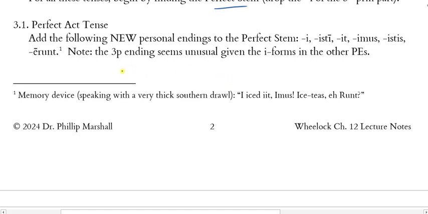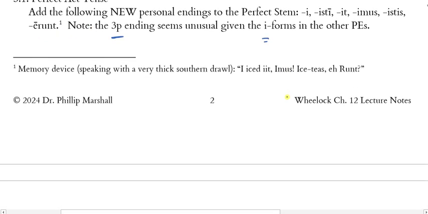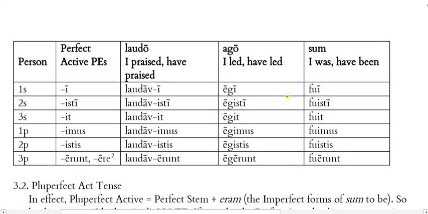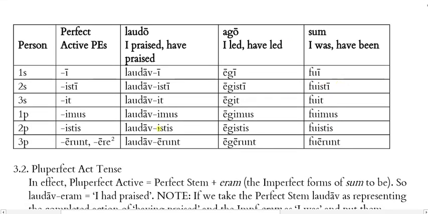Maybe dumb enough to make you forget everything I just told you. All right, now, I want you to notice here that the third person ending seems unusual given the I forms and the other personal endings. Every one of these has an I immediately after the stem, except for erunt. So you've got to remember that, okay? That's the weirdo in the list of six. So it's the runt, as it were.